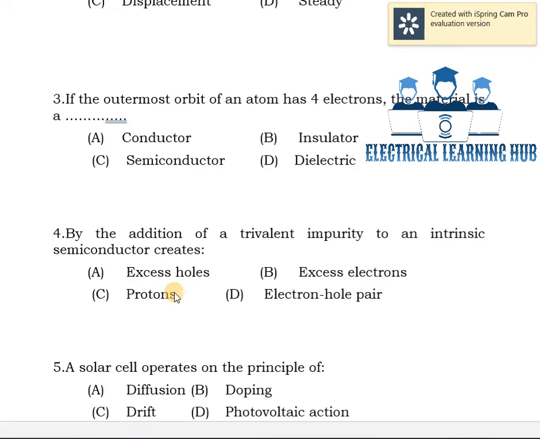Fourth question, the addition of trivalent impurity to an intrinsic semiconductor creates: options are excess holes, excess electrons, protons, electron hole pair. The semiconductor has 4 electrons in its valence shell. When the trivalent impurity is added, the valence electrons will be 7. Then there is a deficiency of valence electrons, that's called holes. So, the answer is excess holes.